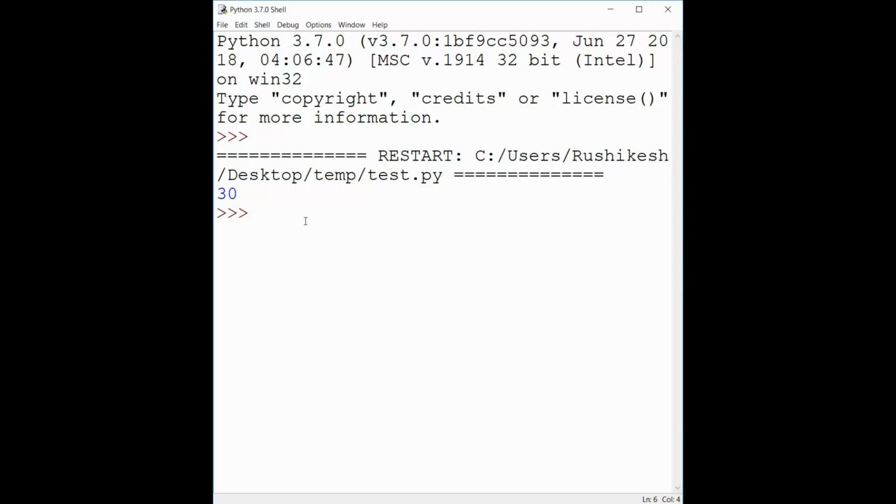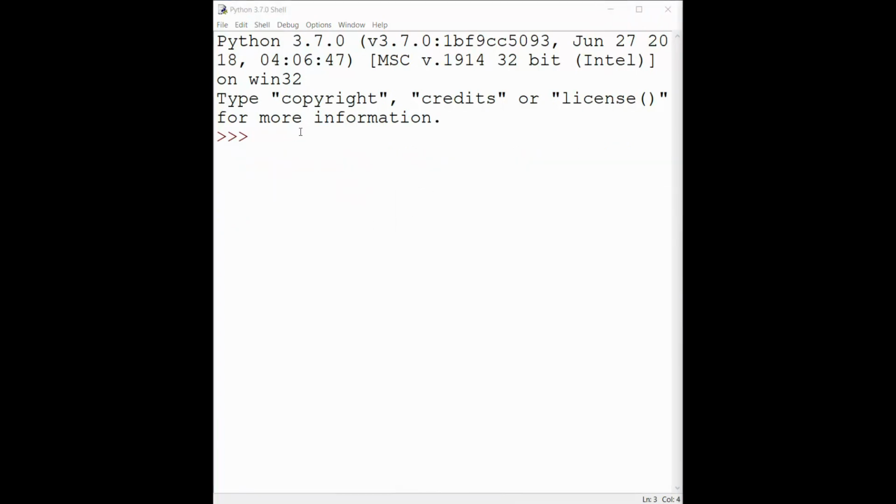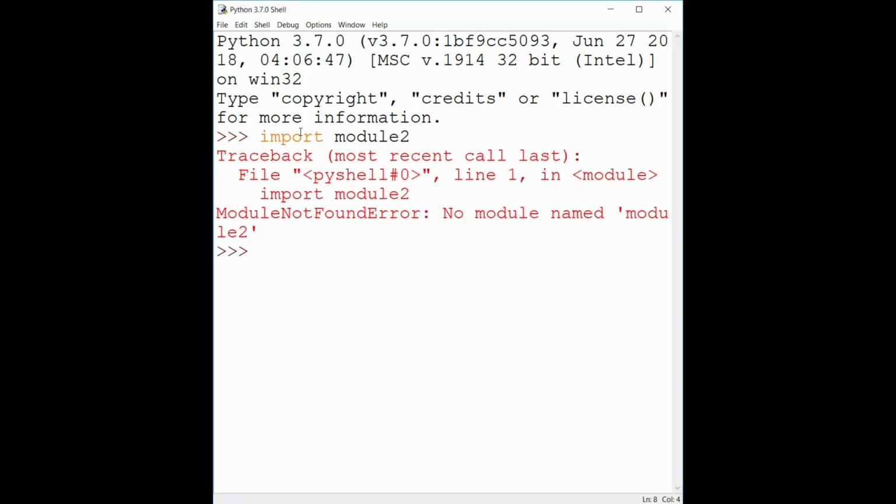But one thing should be noted: in order to use this, both our files should be placed in the same folder. Let's test this in Python interactive mode. Let's write import, then our module name, that is module2, and let's see what happens. As you can see, Python creates an error which says that our module is not in the folder where Python searches for its modules.